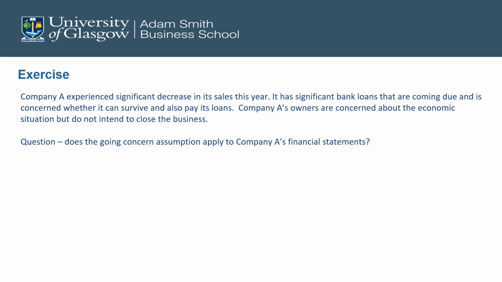As we all know, during the COVID period, a lot of companies experienced a significant decrease in their revenues. So for example, Company A has such a decrease in its sales. It also has significant bank loans that are coming due. So it's concerned whether it can survive and also pay back the loans. The owners of the company are concerned about the economic situation, but do not intend to close the business. So does the going concern assumption apply to Company A's financial statements? I would like you to pause and think what would be your answer to this question.